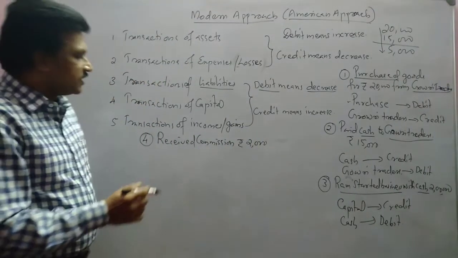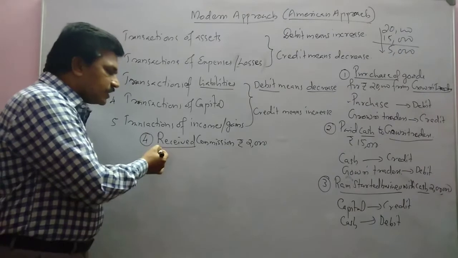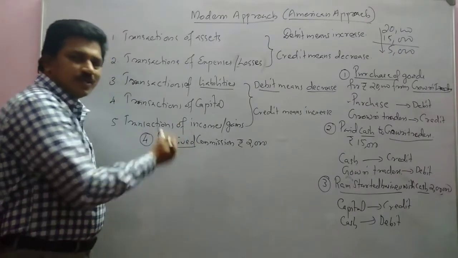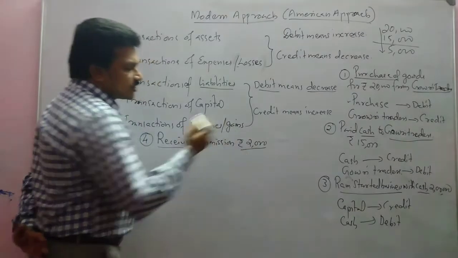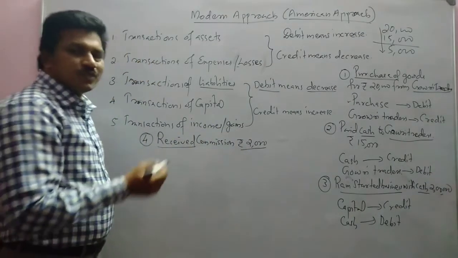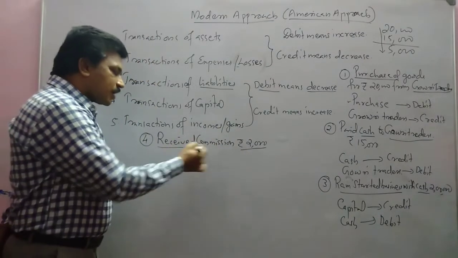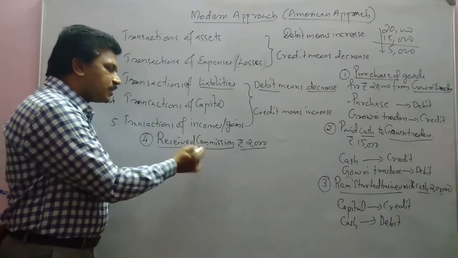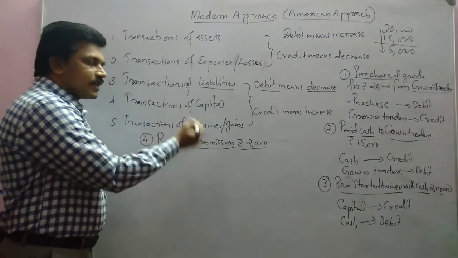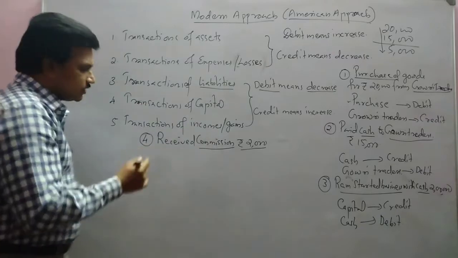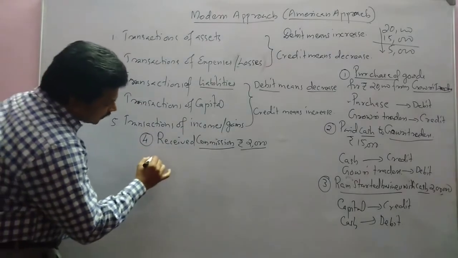Something which is received is our income. Commission received means commission income. It came in the form of cash. So which are the aspects? Commission and cash.